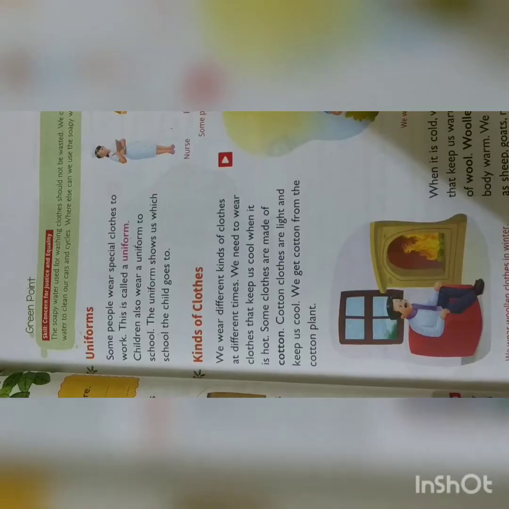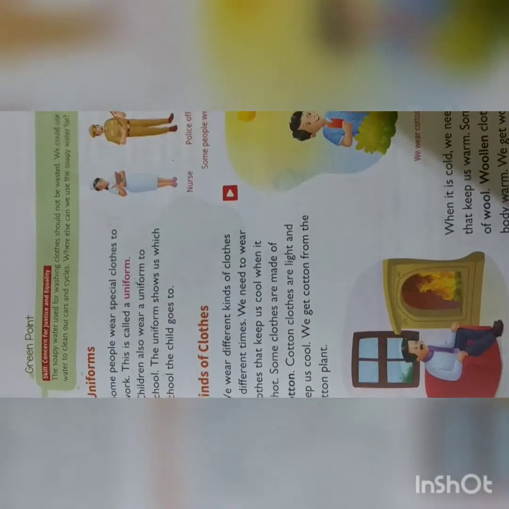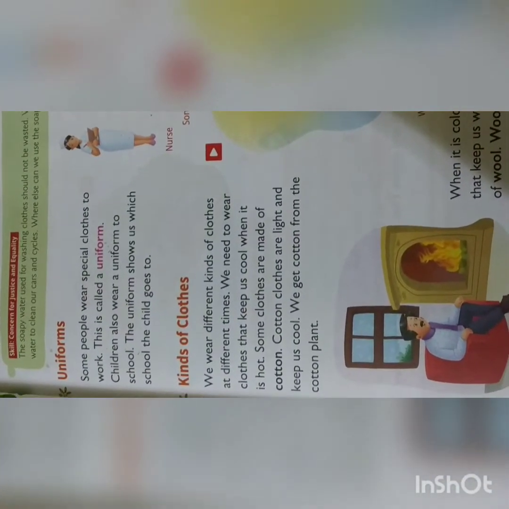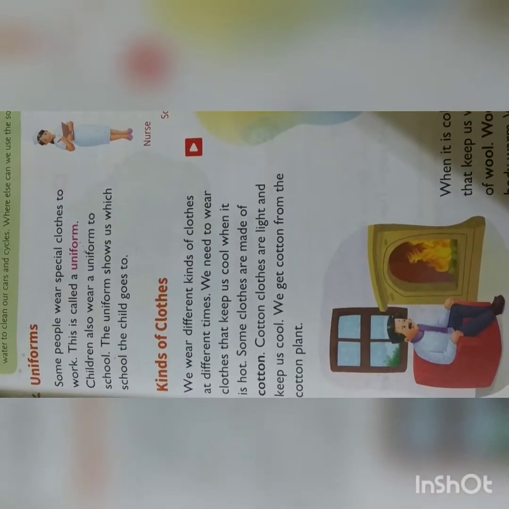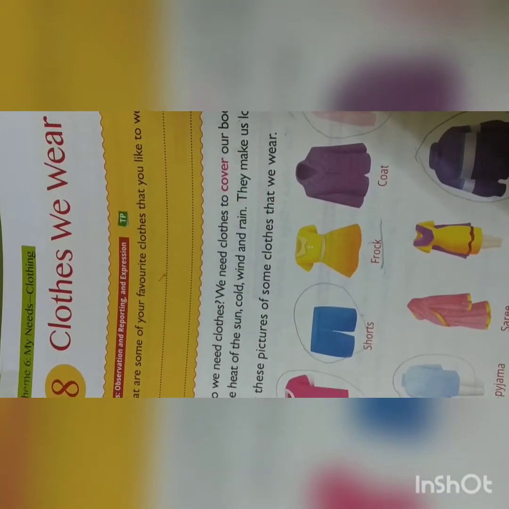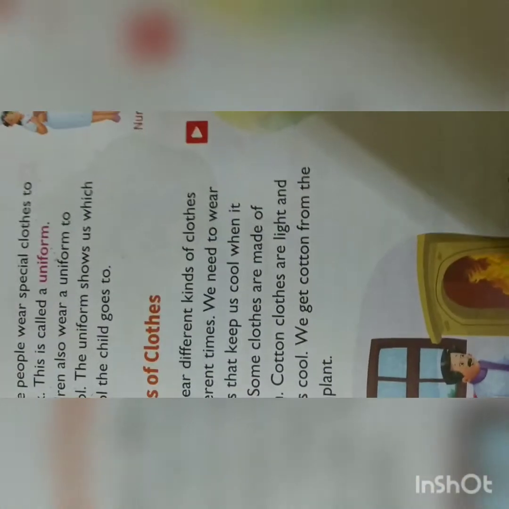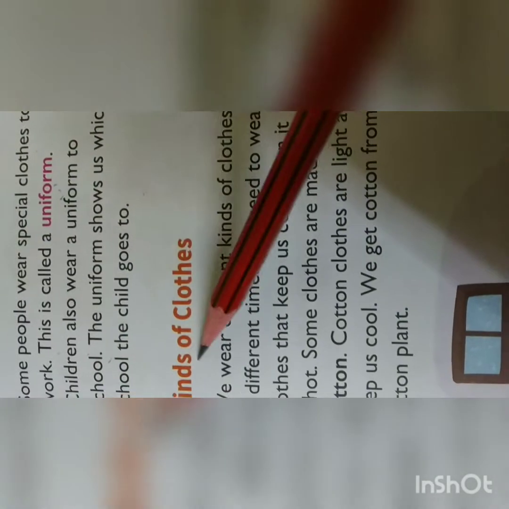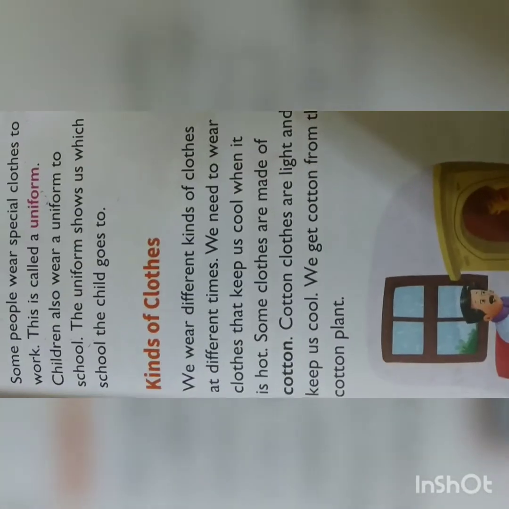Today we are going to continue the chapter, kinds of clothes. Please all of you take your EVS book, page number 45. Children, I hope you have taken your EVS book. Turn to page 45, chapter 8, clothes we wear. We are going to see this topic, the kinds of clothes that we wear.